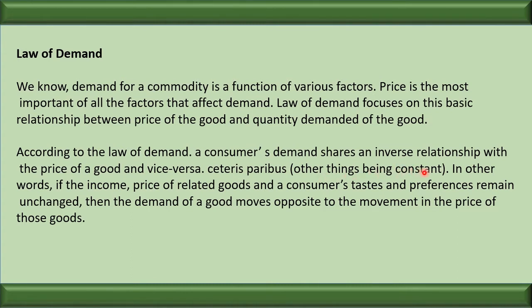When I say keeping other factors constant, it means there should not be change in the income, there should not be change in the price of the related goods, there should not be change in the preference, there should not be change in the population and so on. And there is no change in the expected future price. In other words, if the income, price of the related goods and the consumer's taste and preference remain unchanged, then the demand of a commodity moves opposite to the movement in the price of the good. The law is based upon the assumption that the other factors remain the same.